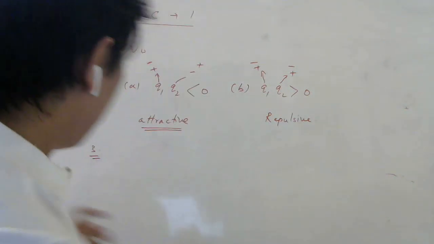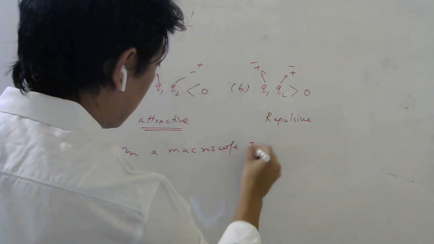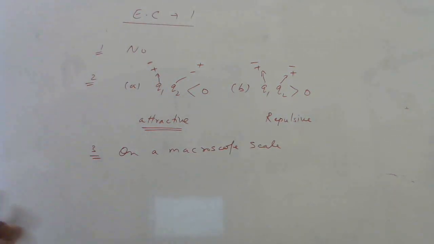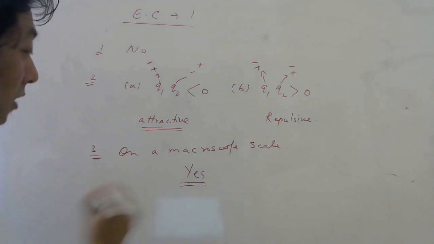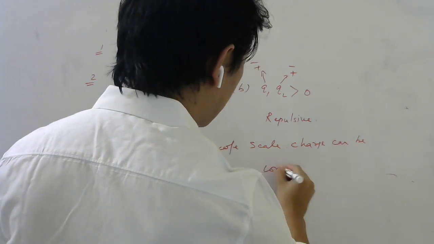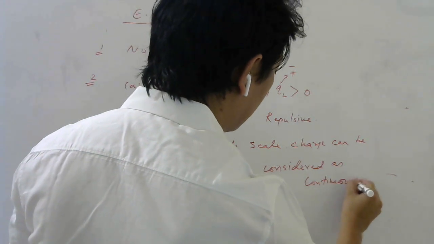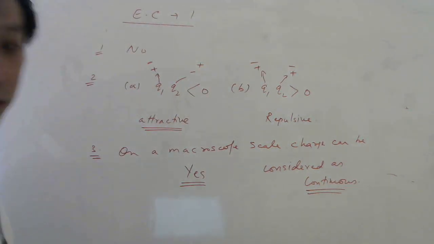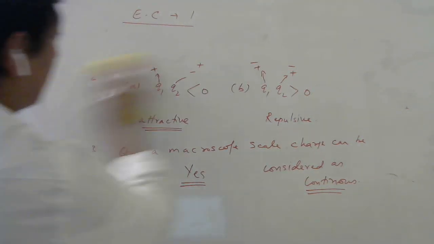But they are asking on a macroscopic scale. So on a macroscopic scale, can we consider charge to be continuous? The answer is yes. Yes, we can consider charge as continuous. On a macroscopic scale, charge can be considered as a continuum. Meaning you can forget about the quantization of charge. Okay, and why is it like that now, sir? Before you told charge is quantized, now you are saying charge is continuous. See, if you want the factual answer, then it is quantized.